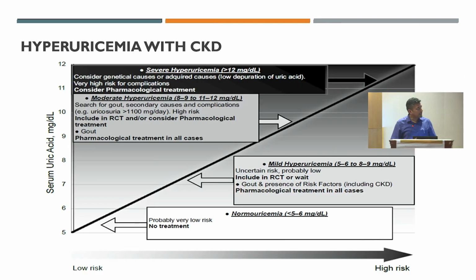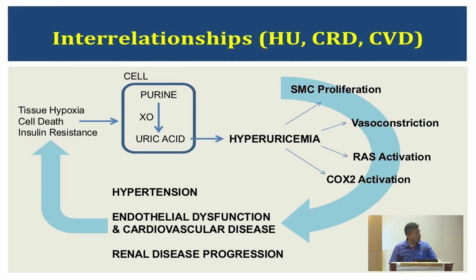So for hyperuricemia with CKD, if there is severe hyperuricemia, more than 12, you need pharmacological treatment. Moderate hyperuricemia, less than 12 and more than 8, at that time you also require pharmacological treatment. If it is mild and the patient is asymptomatic, you can wait, there is no need for treatment. Less than 6, no treatment, you just observe. And these are the mechanisms.